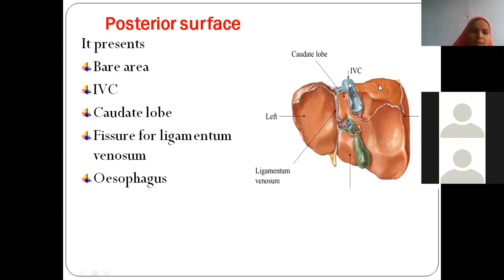Bare area. Very good. Bare area of the liver. So this is the posterior surface, what you are seeing from behind. The posterior surface is presenting the bare area. It's presenting this vein. What is the name of this big vein of our body? Inferior vena cava. Now you are finding one lobe here. What is the name of this lobe?